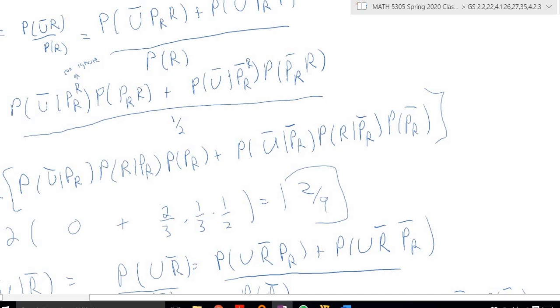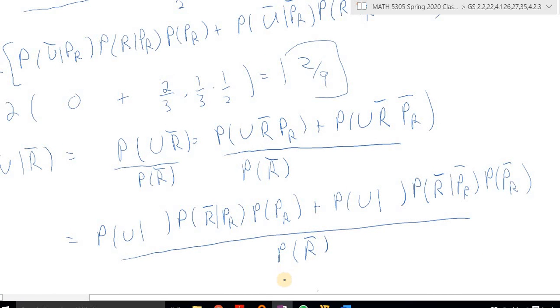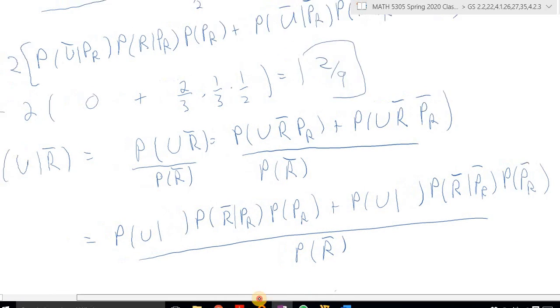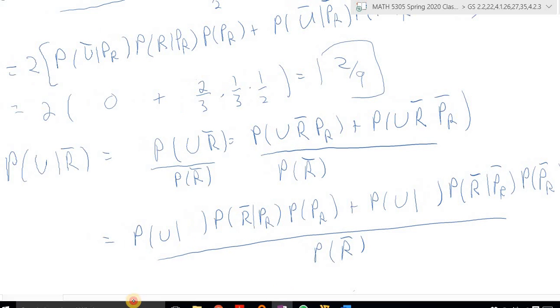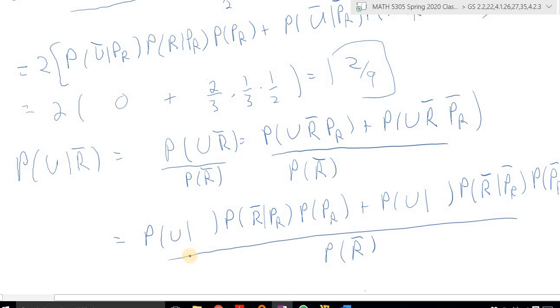All right. And then for the other one here, we just need to compute similar probabilities. U given R bar is probability of U R bar given probability of R bar. That's the definition of probability of U R bar. Okay. And let me move it over a little bit. You can't see that. Okay. And then I broke up this top event into 2 again. So we have these 3.